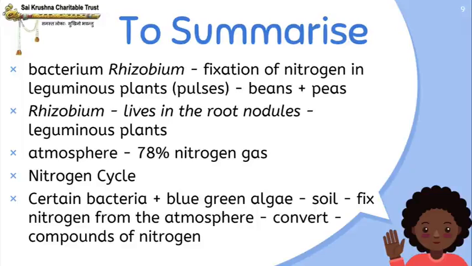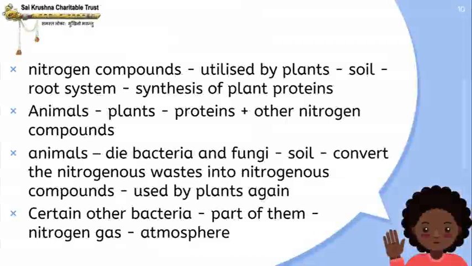We know that our atmosphere consists of 78% nitrogen gas. Certain bacteria and blue-green algae found in the soil help fix nitrogen from the atmosphere and convert it into compounds of nitrogen. Nitrogen compounds are used by plants with the help of their root system, and they use these nitrogen compounds to synthesize plant proteins.